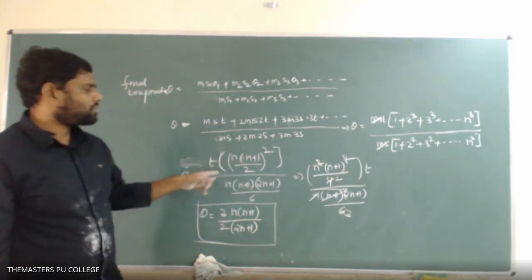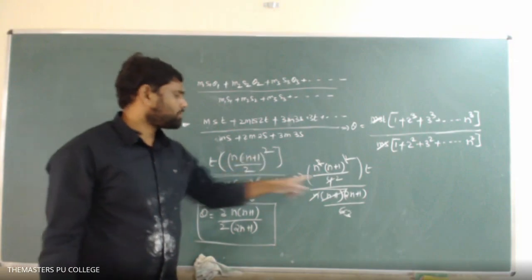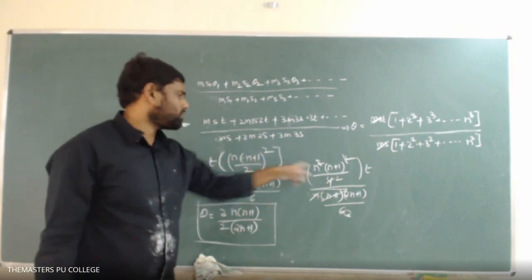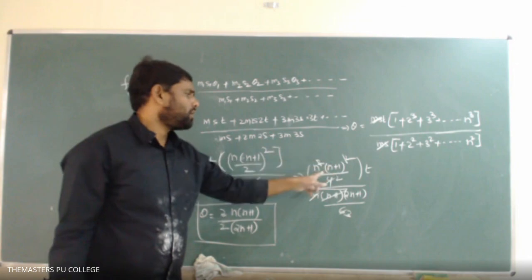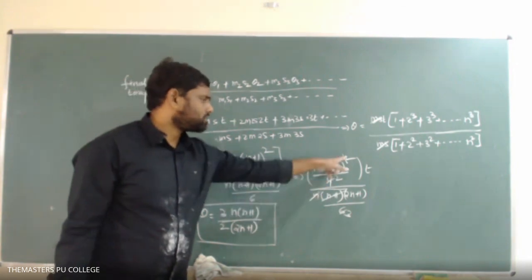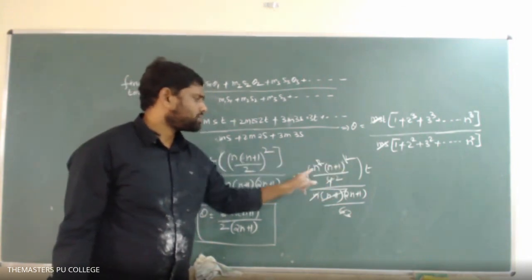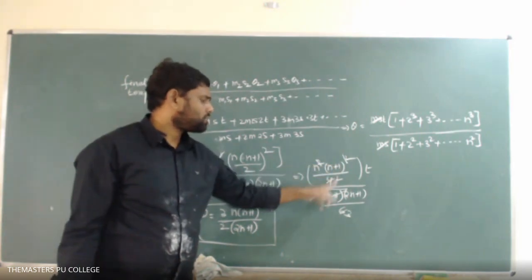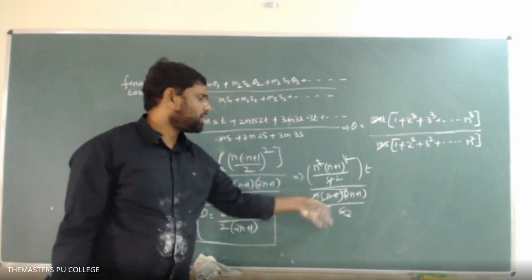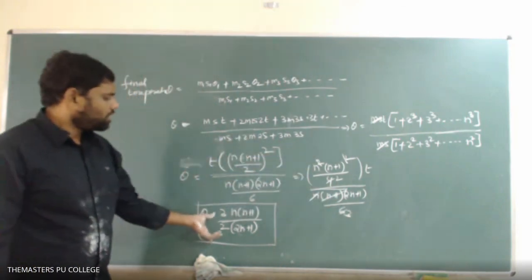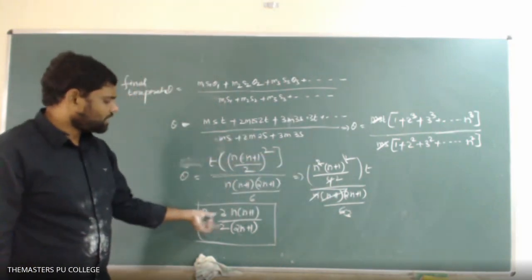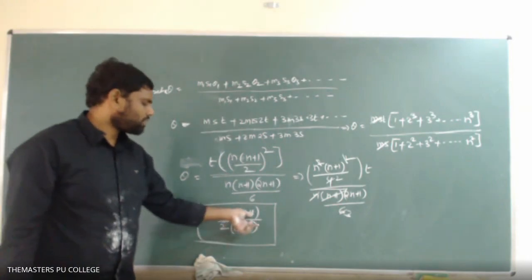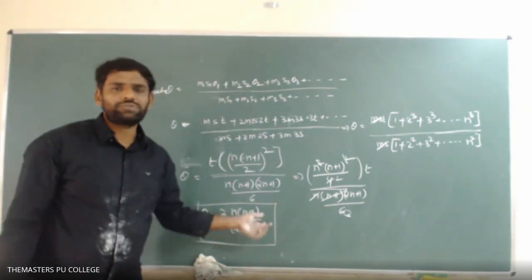With proper calculation, whole square means 2 square becomes 4, n becomes n square, n plus 1 whole square. The square of this n and the square of this n plus 1 get cancelled. One n and one n plus 1 will be left in the numerator. Here 2 and here 3 will be there. Then we can get theta equal to 3 by 2 of n plus 1 by 2n plus 1. Which option is correct?